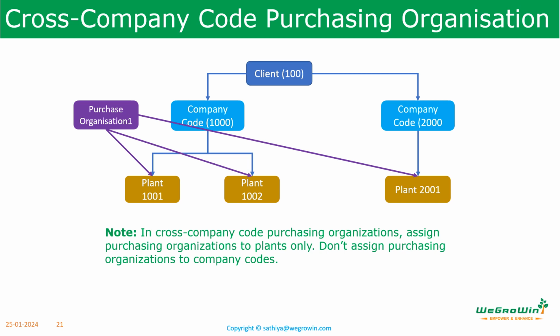In a cross company code purchasing organization, what we are seeing here, we need to assign the purchase organization to plants only. Though it is possible to assign the purchase organization to company code and plant, if we want to have a cross company code purchase organization, then the purchase organization has to be assigned only to the plant, not to the company codes. Do not assign the purchase organization to the company codes.